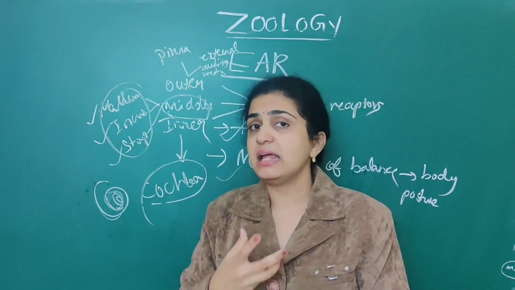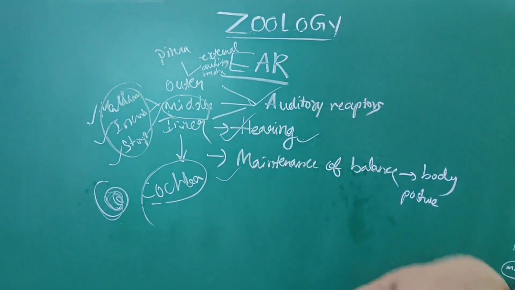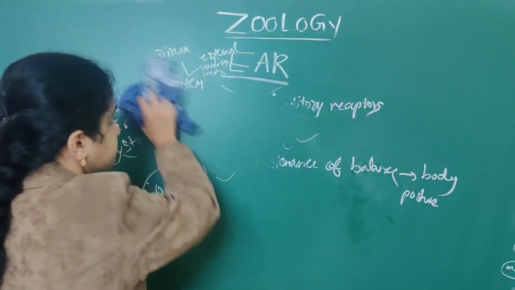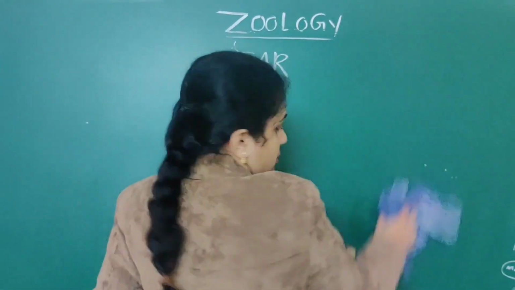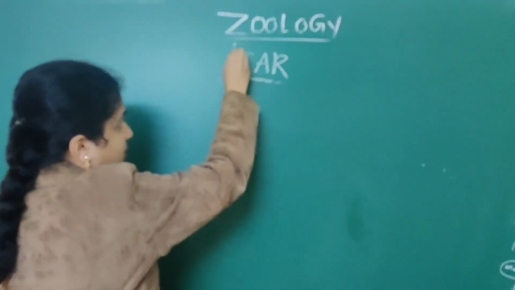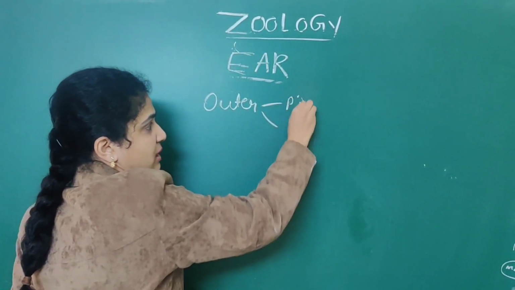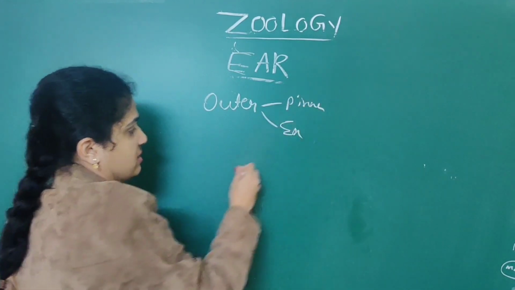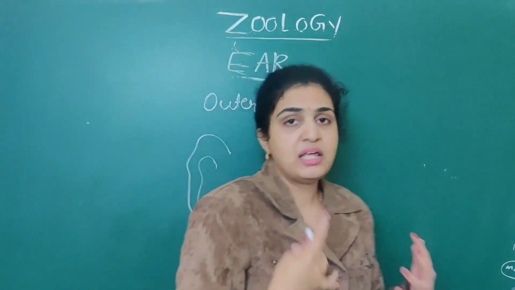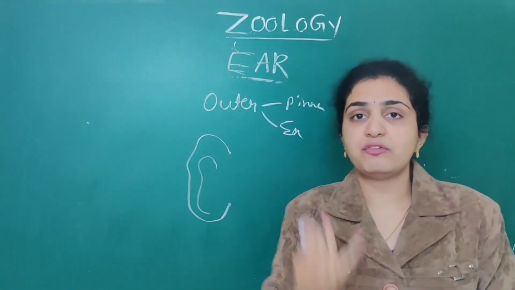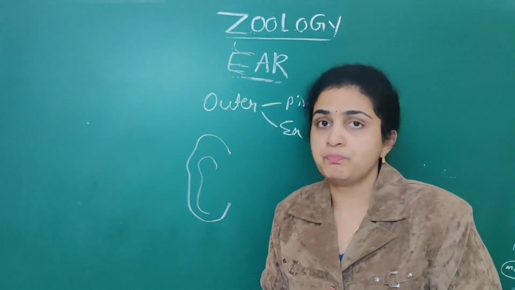Now we will deal in detail with the parts of the ear. What exactly are the parts associated with it? In the parts of the ear, we have started with the outer one. Outer, I told you, is the pinna as well as external auditory meatus. This is the pinna that is visible to you. The elastic cartilaginous part of the ear is the outer ear. That is the pinna, which is visible to you.